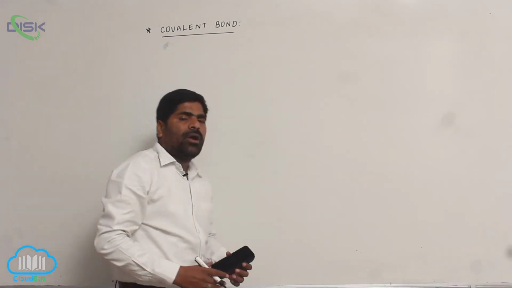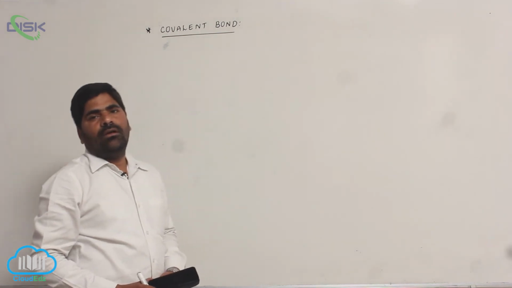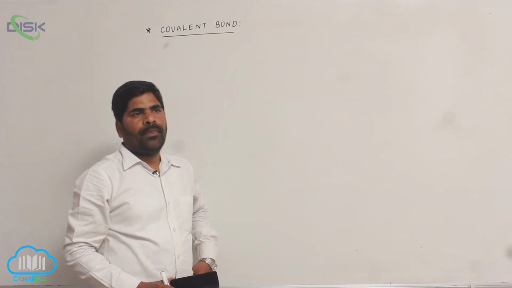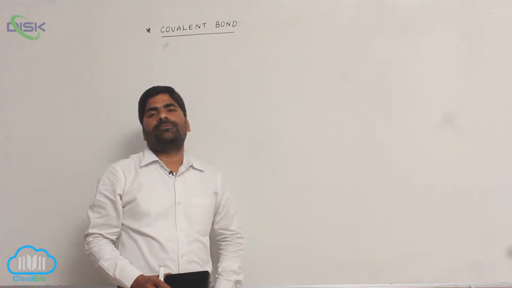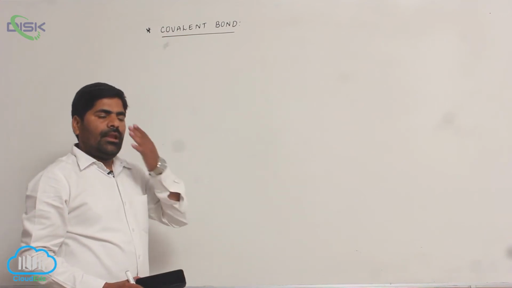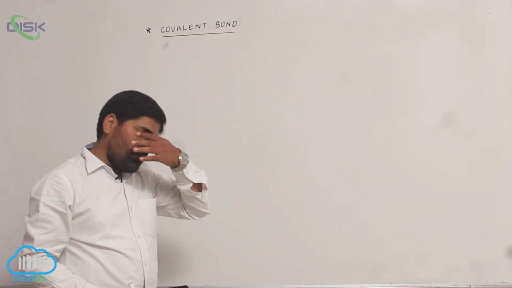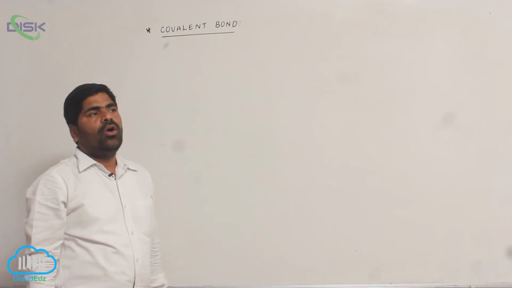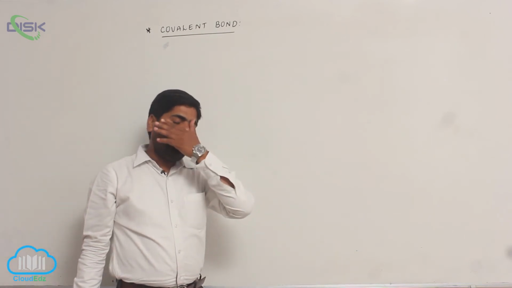In chemical bonding, earlier we have discussed the electrovalence theory and the valency concept. Next are the types of bond. The first one, ionic bond, is over. The next one is covalent bond.